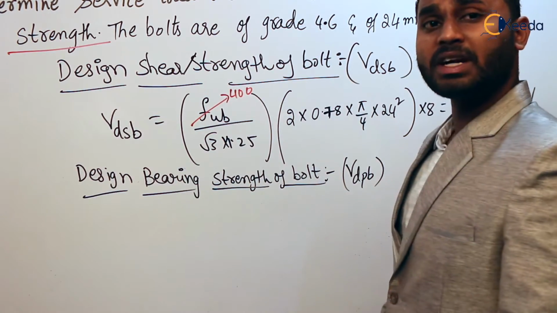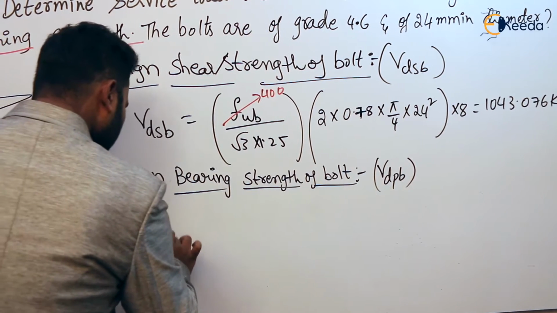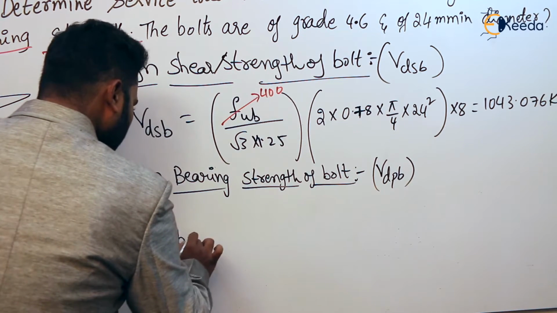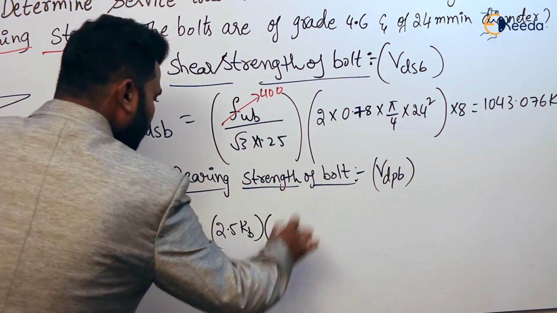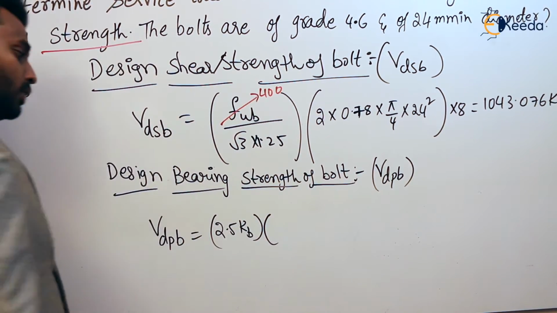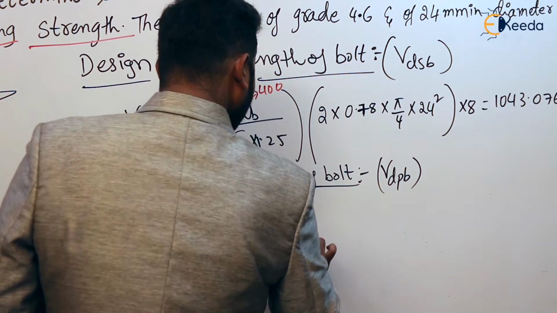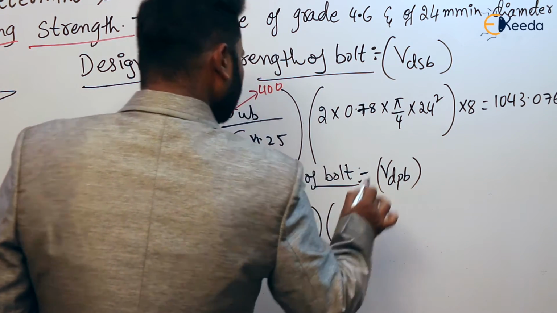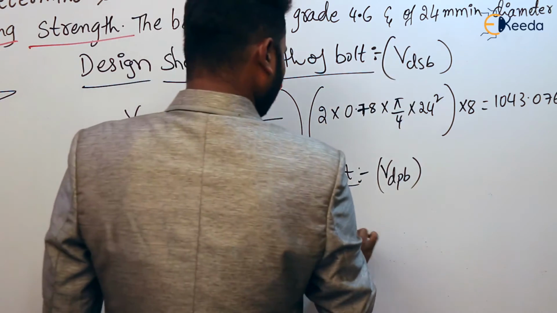So what is the formula for design bearing strength of the bolt? Of course, this we have also discussed. So 2.5 kb, and then you have fub. Take it down directly: 400 by 1.25, d. So d is nothing but the diameter, 24, into...